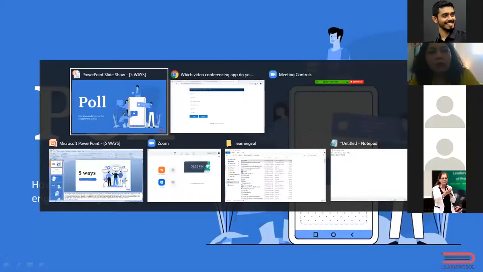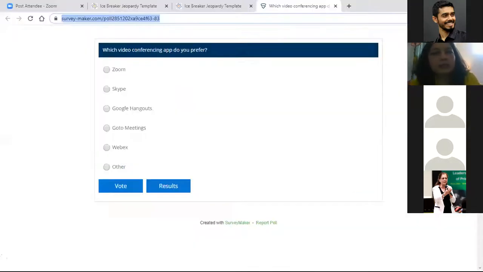So it will look something like this. Which video conferencing app do you prefer? I know we all are using Zoom. I have used WebEx. I have also used GoToMeetings, and Skype almost everyone has used. Which ones have you used? Click one and select vote. Select one and click on vote. Can you all do that now? If you face any trouble, let me know.